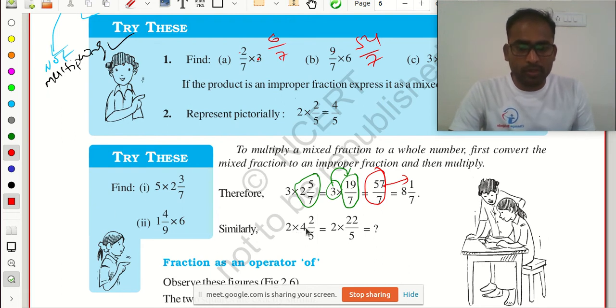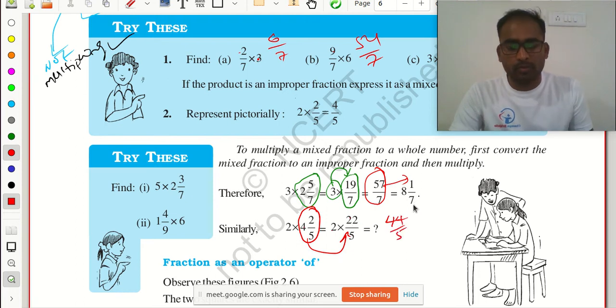2 multiplied with 4 2 by 5. So I need to convert this into an improper fraction. 5 4s are 20, 20 plus 2, 22, 22 by 5. This is one improper fraction. Next, I need to multiply this whole number with the numerator. 2 multiplied with 22 is how much? 44 by 5.